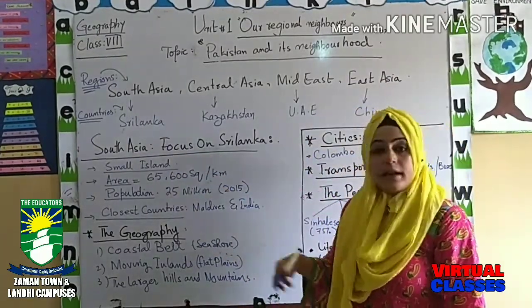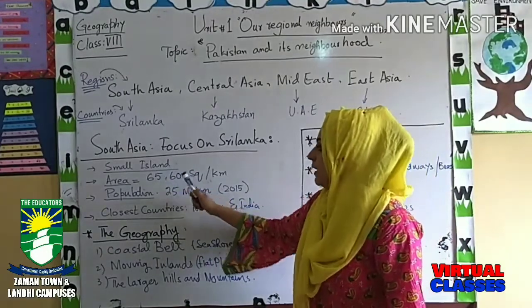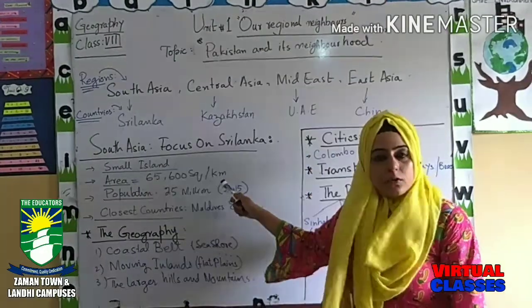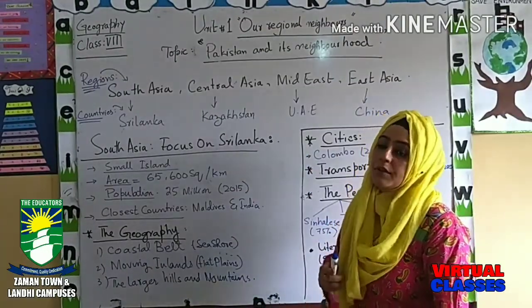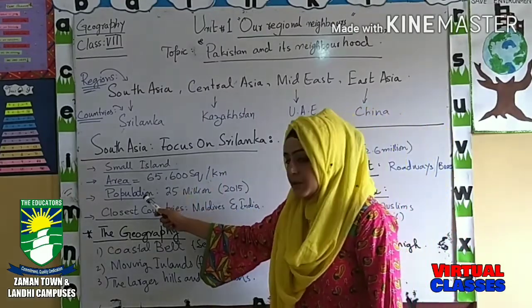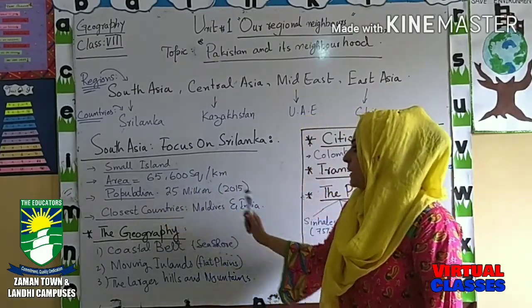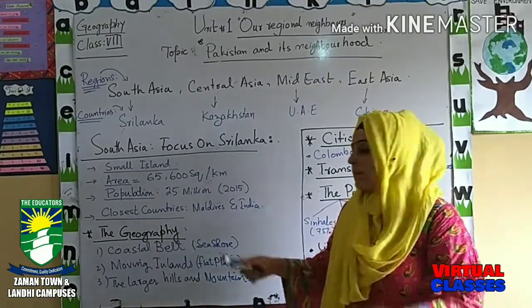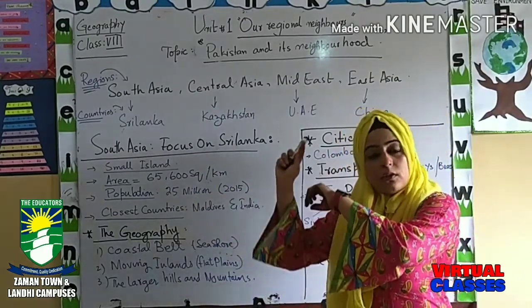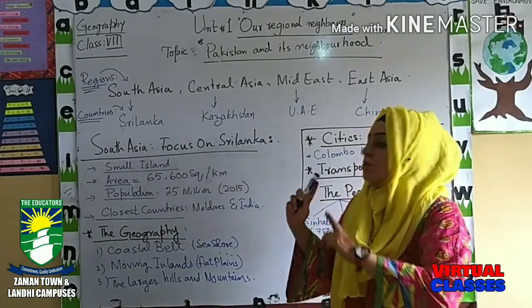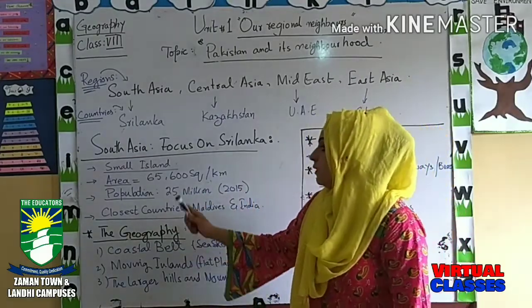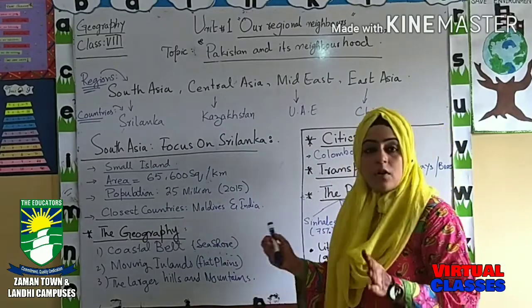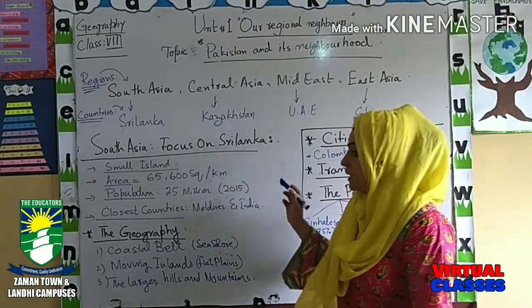Okay, and what's the area of Sri Lanka? It is 65,600 square kilometers. That is the total area of Sri Lanka. Clear? Population is 25 million, and I have written here in brackets 2015, which means these are the statistics of the 2015 census. So it has been estimated that the population of Sri Lanka is 25 million.